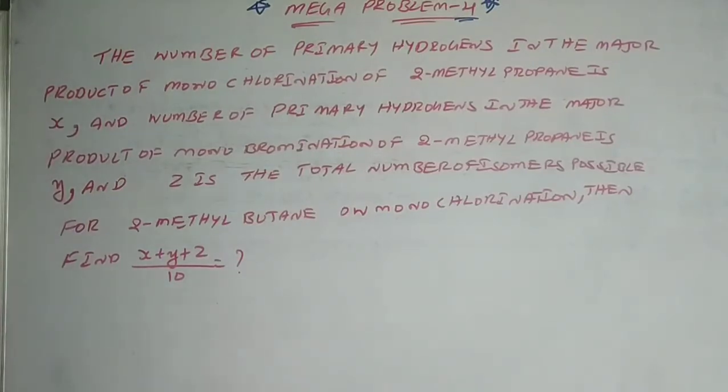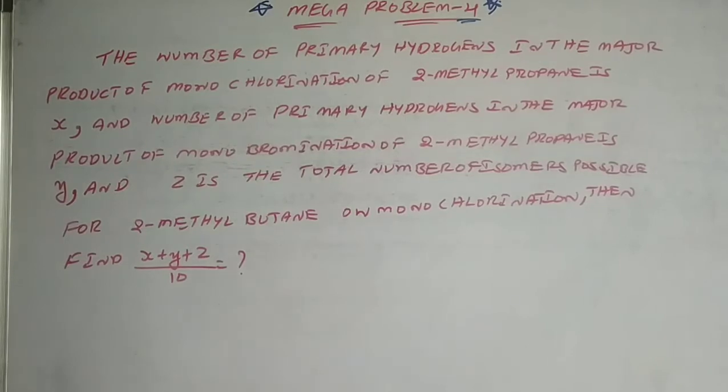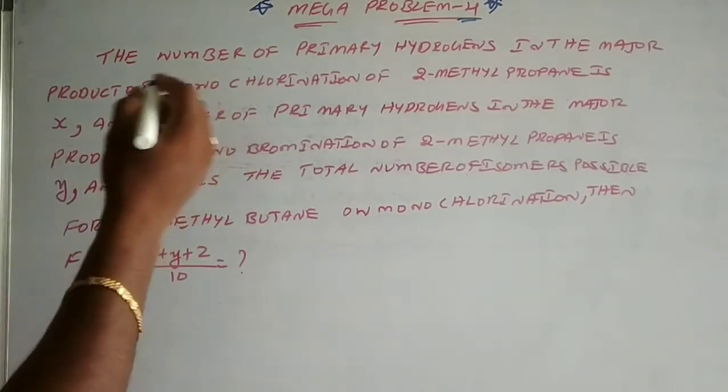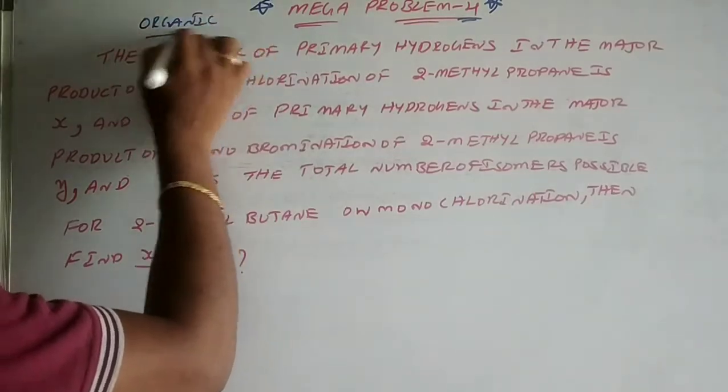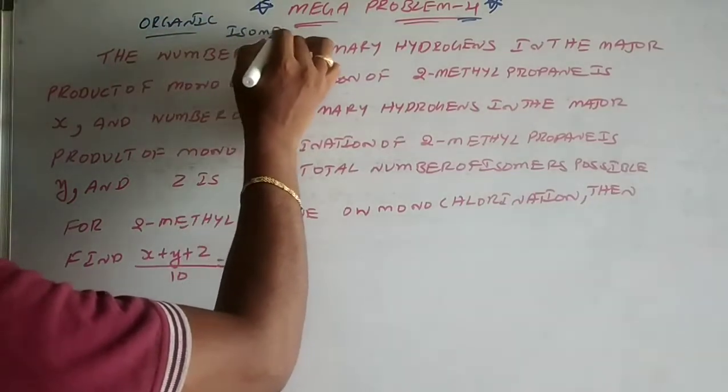In this problem, I have concentrated on creating a problem in organic chemistry on the isomerism topic.